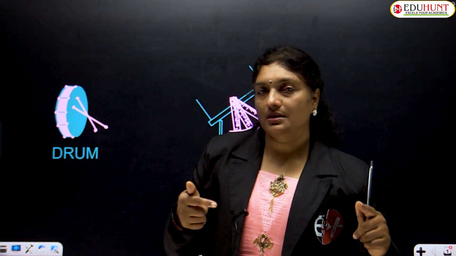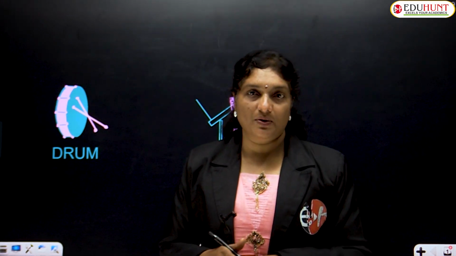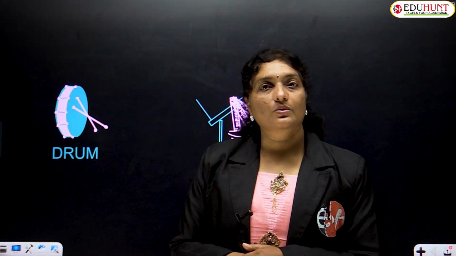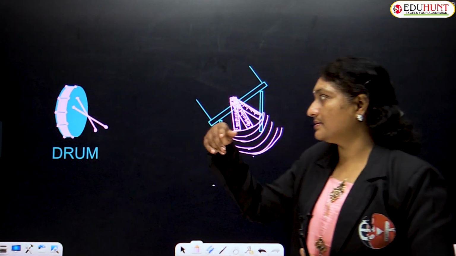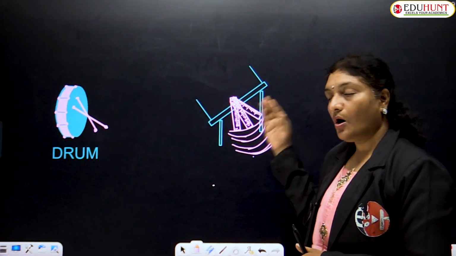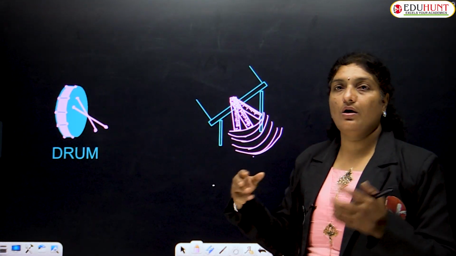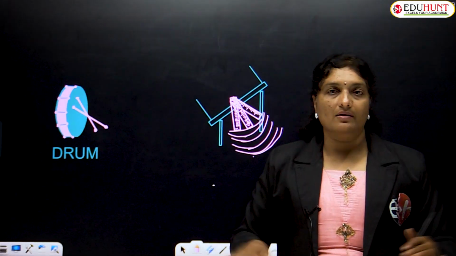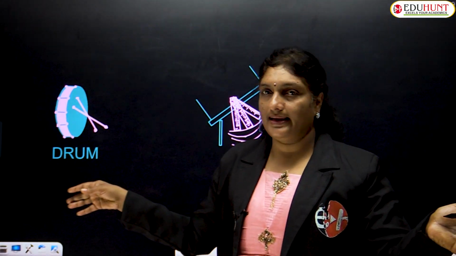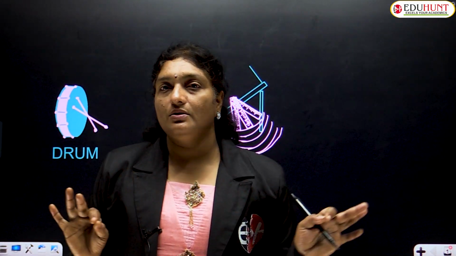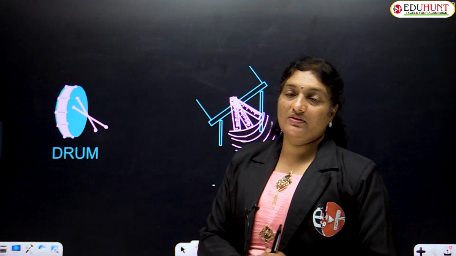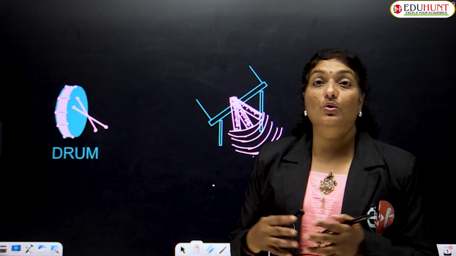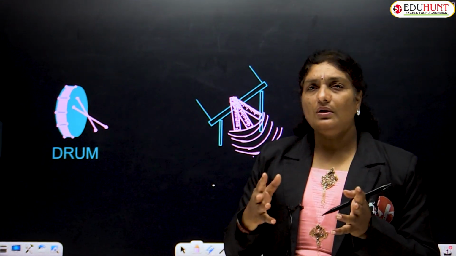So this is also a general example where we can come to a conclusion that vibrating bodies produce sound. Whether it is a drum, a long metal scale, a stretched rubber band, or any other example of your daily life, we can come to a conclusion that all vibrating bodies produce sound. Okay, children?